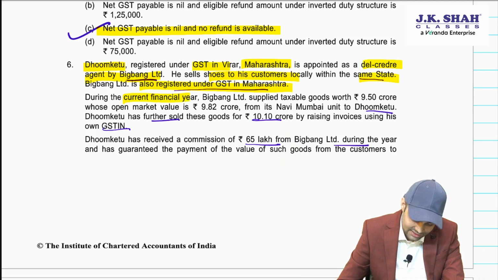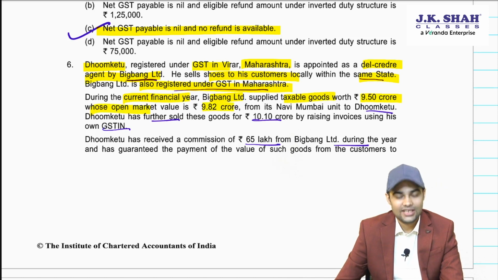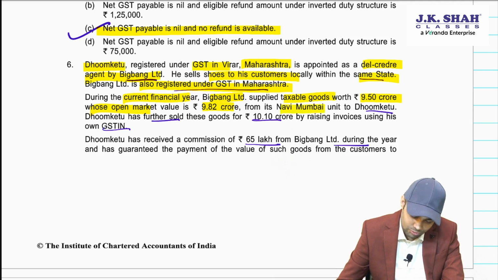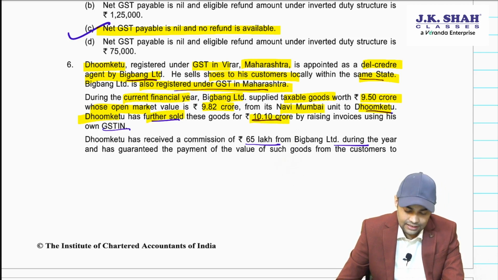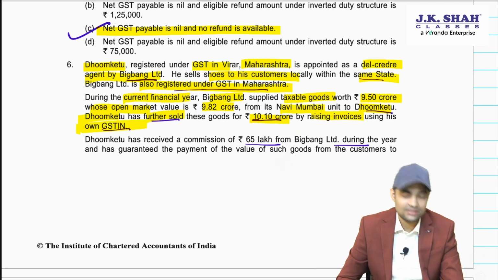During the current financial year, Big Bang supplied taxable goods worth 9.5 crore, whose open market value was 9.82 crore, from Navi Mumbai unit to Dhumketu. Dhumketu is an agent. Dhumketu further sold these goods for 10.10 crore by raising invoice using his own GSTIN.